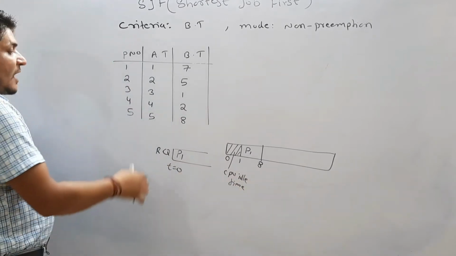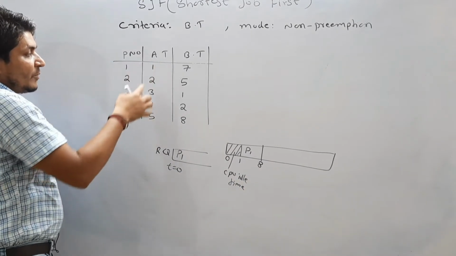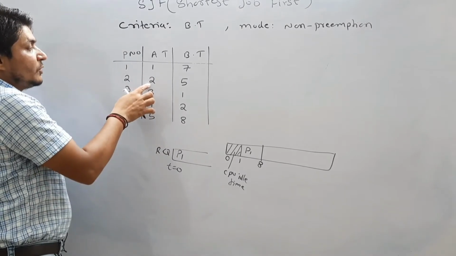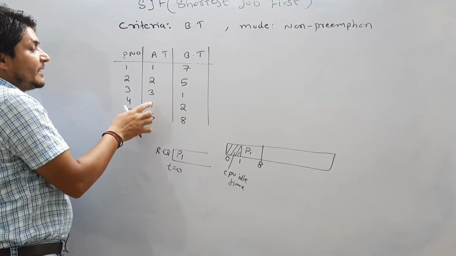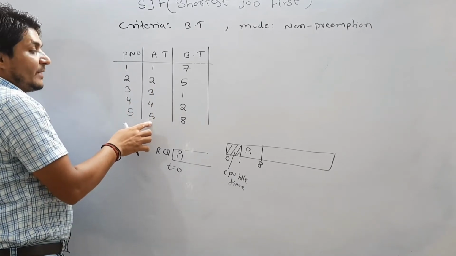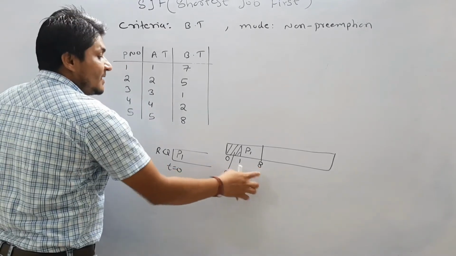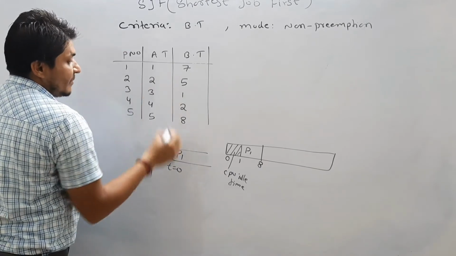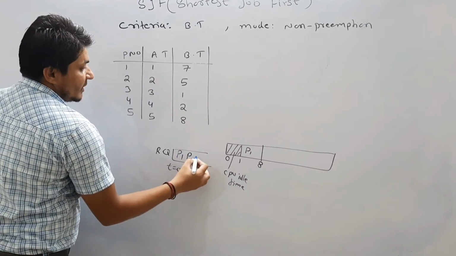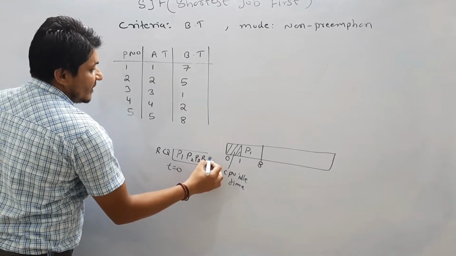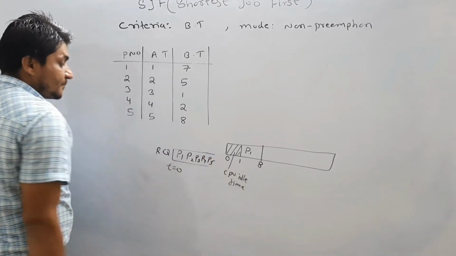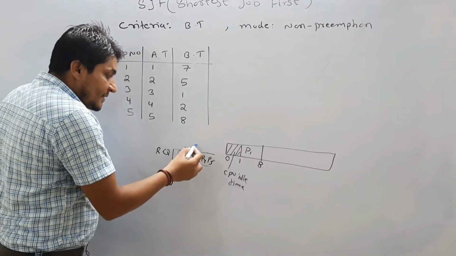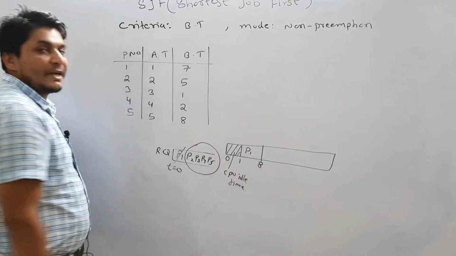By this time, how many processes arrived into the ready queue? All the processes arrived into the ready queue. It arrived at time 2, at arrival time 3, at arrival time 4, at arrival time 5. So we have executed to 8, and by this time every process is available in the ready queue. In what sequence did they come? P2, then P3, then P4, then P5. See, this is interesting. Now P1 is already executed. In what sequence will the remaining processes execute?